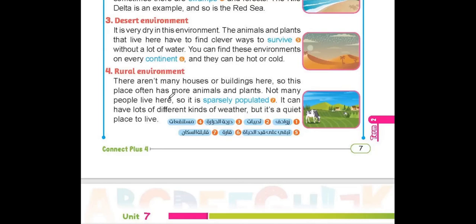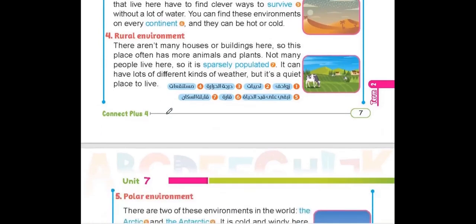Not many people live here. Yes, that's why there are no more houses or buildings. So it is sparsely populated. It can have lots of different kinds of weather. Yes, there are different kinds of weather, but it's a quiet place to live. So there are some people who would like to live in this kind of environment.